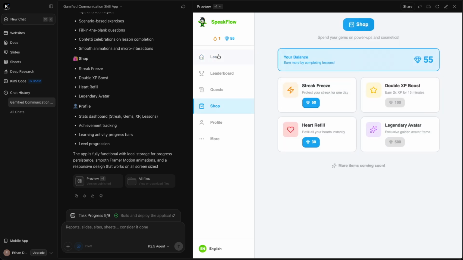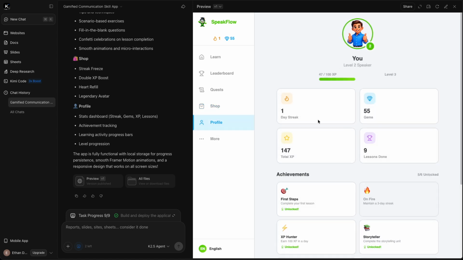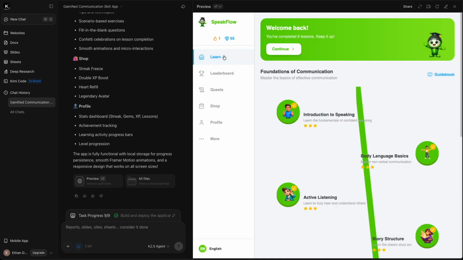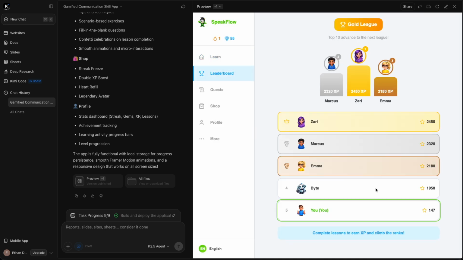Oh yeah, so the hearts, that's one thing that we should try and fix. So it's still gone to 4. So let's use that in the prompt to ask it to do a simple update where when you get a question wrong, you lose a heart. And for there to be a heart tracker and leaderboard here.